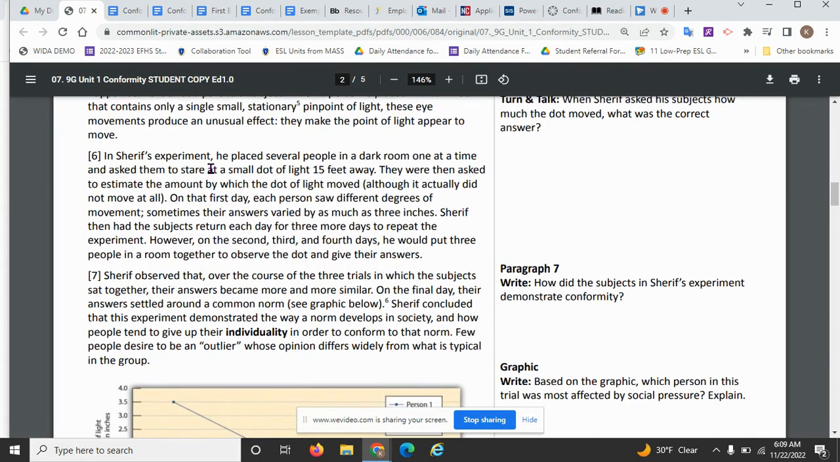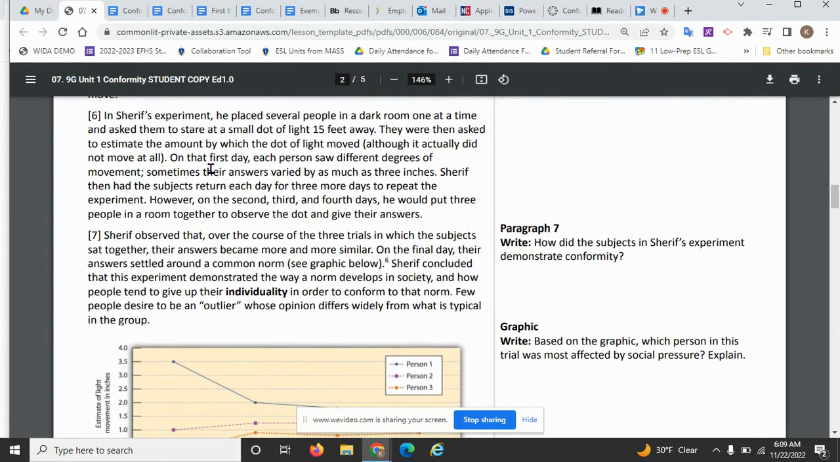All right, so let's move on to paragraph 6. In Sharif's experiment, he placed several people in a dark room, one at a time, and asked them to stare at a dot of light 15 feet away. They were then asked to estimate the amount which the dot of light moved, although it actually did not move at all. On that first day, each person saw different degrees of movement. Sometimes their answers varied by as much as 3 inches.